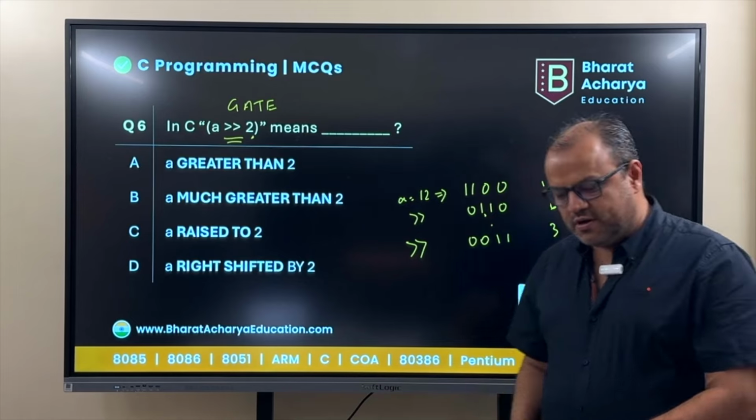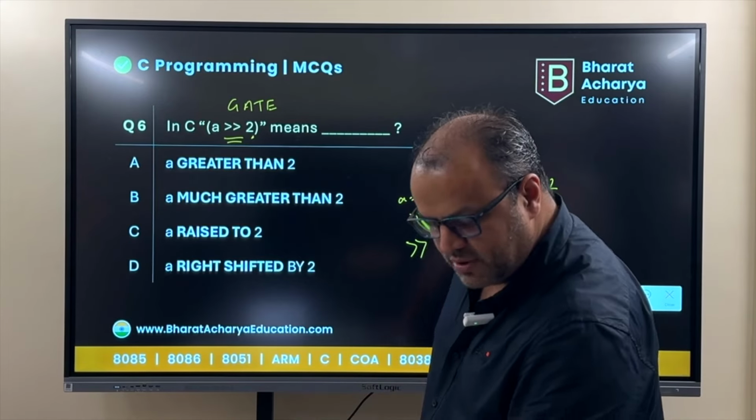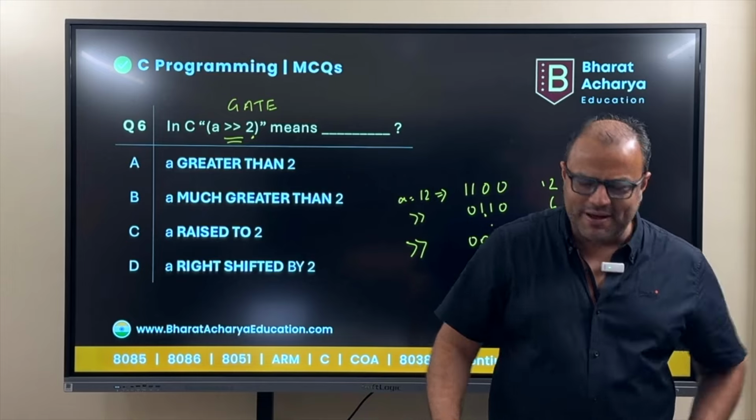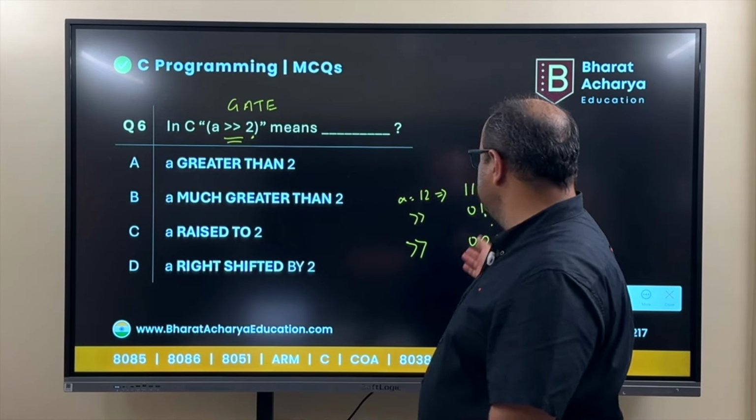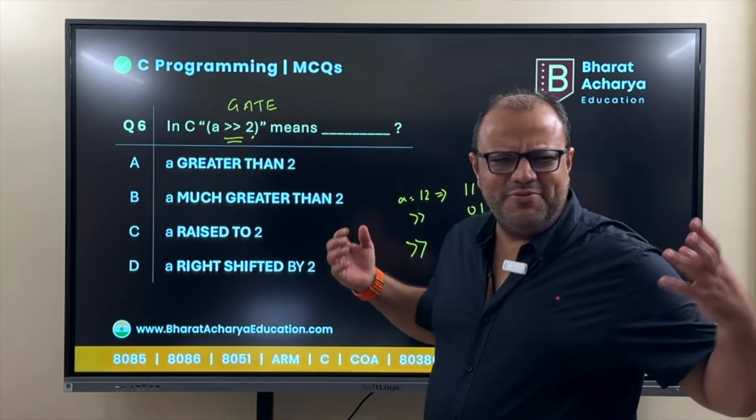So every time you right shift a number, you divide it by 2. Every time you left shift a number, you multiply it by 2. That's the other thing about binary. Binary is very interesting when you learn it. What is the use of this? Again, these have massive real world uses.